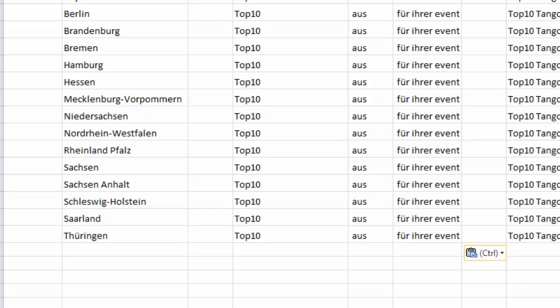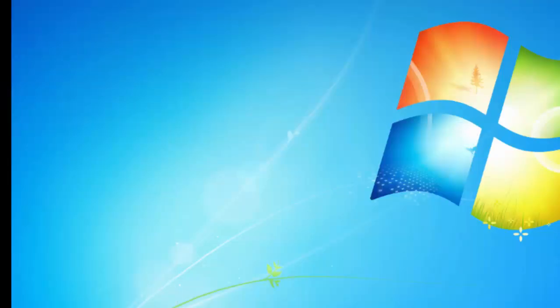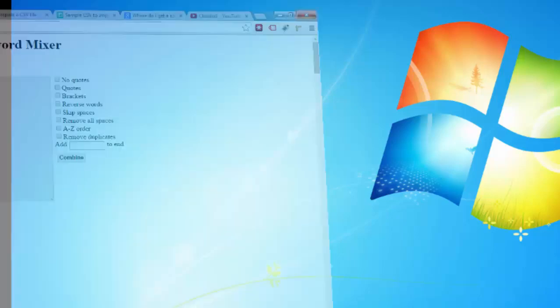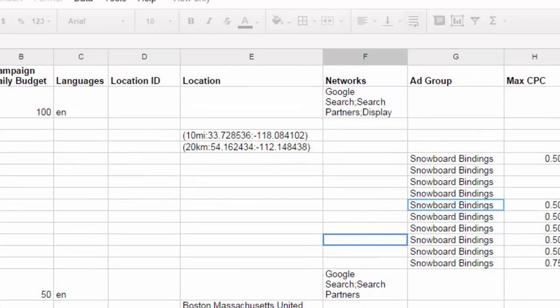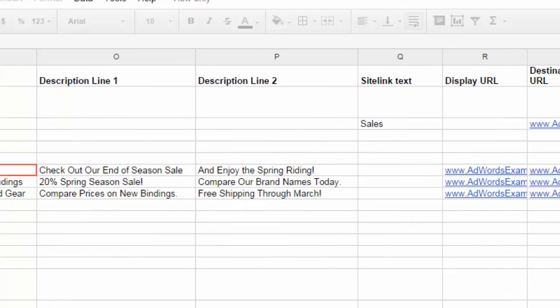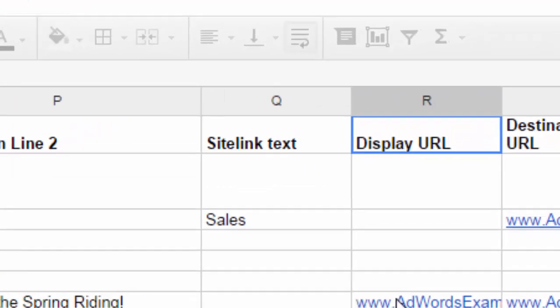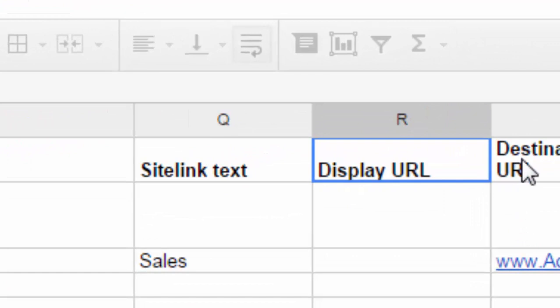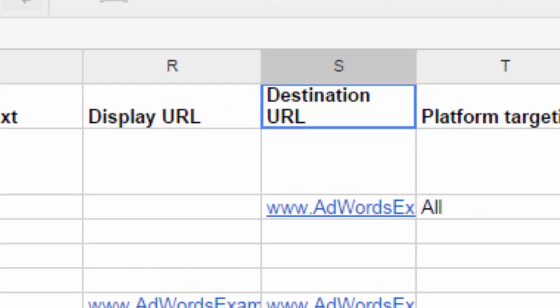And I actually haven't finished here yet. You need to, of course, make the description line. That is also important. One other thing that is important: of course, every ad needs a display URL, and it needs a destination URL.